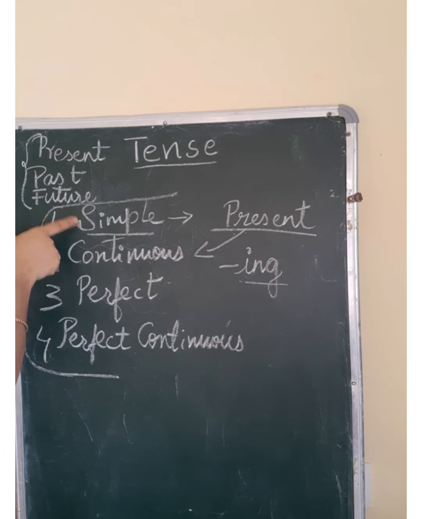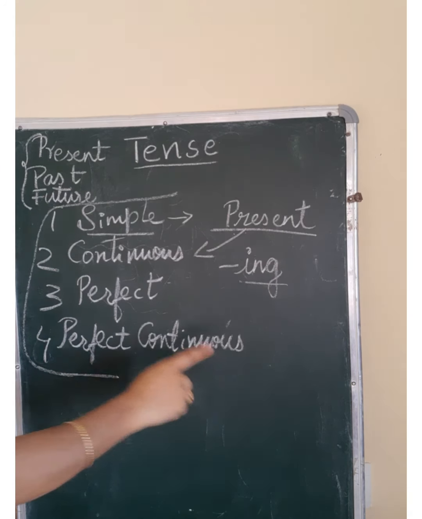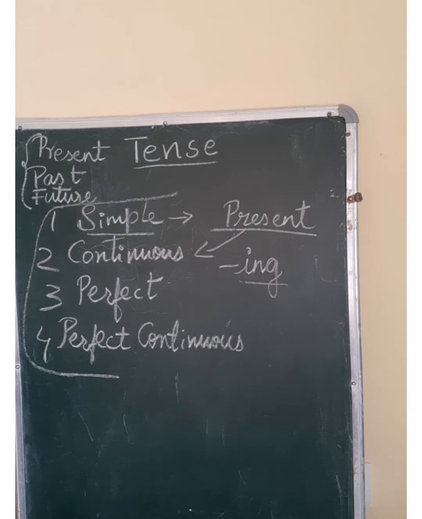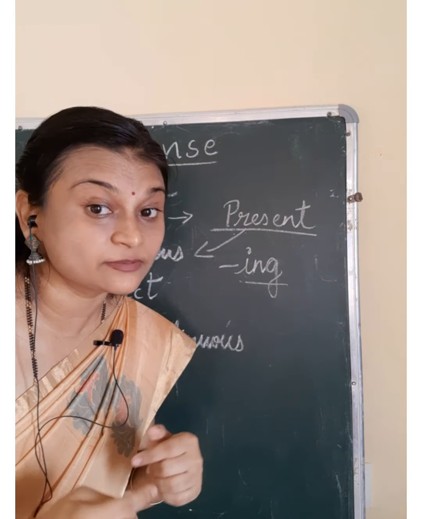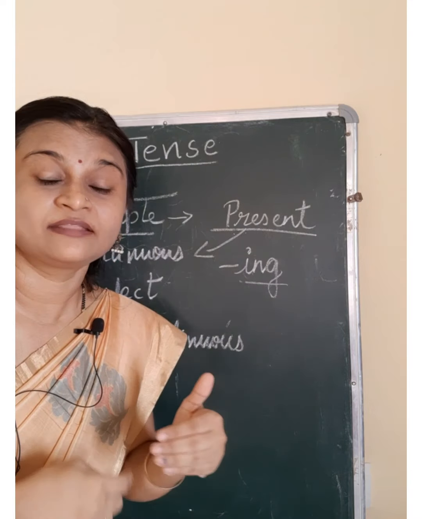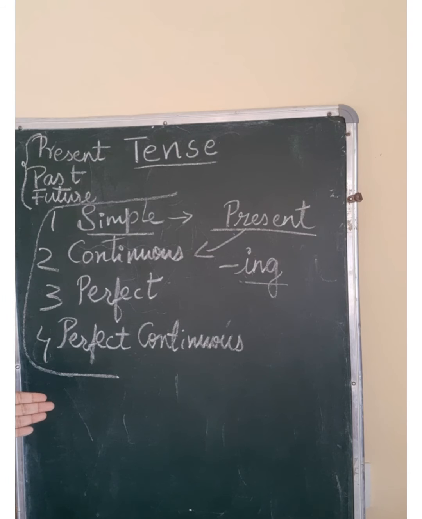Next, simple future, future continuous, future perfect, future perfect continuous tense. See, first you practice these and then you understand the meaning and the application of these classifications. If you know this, then you can easily speak.